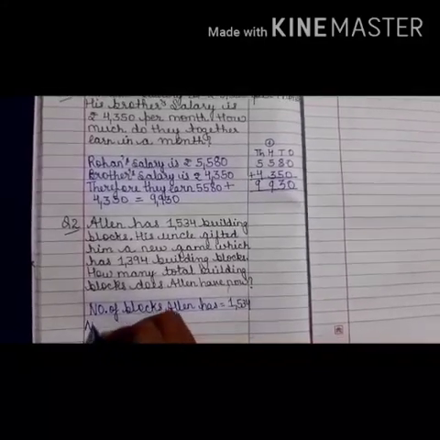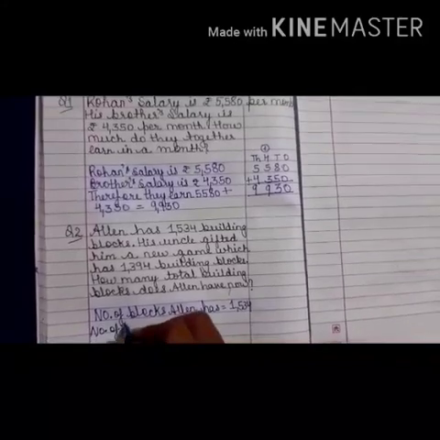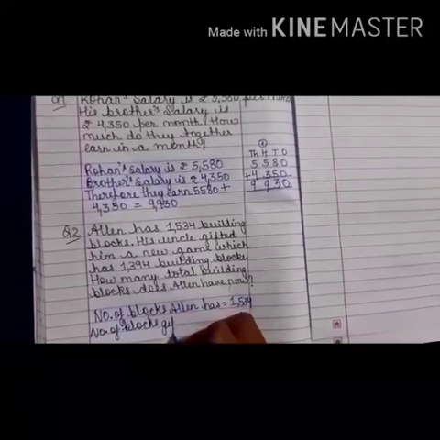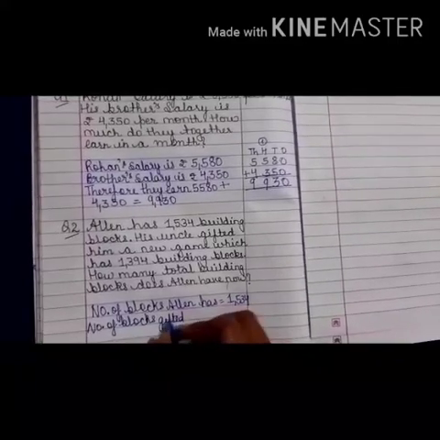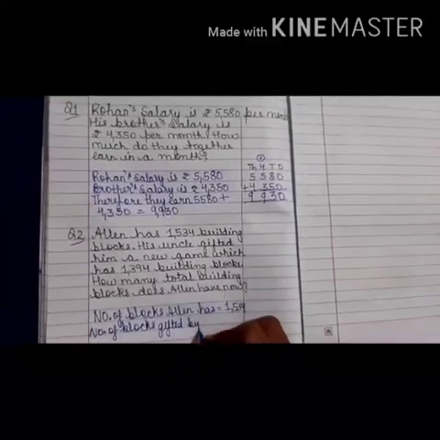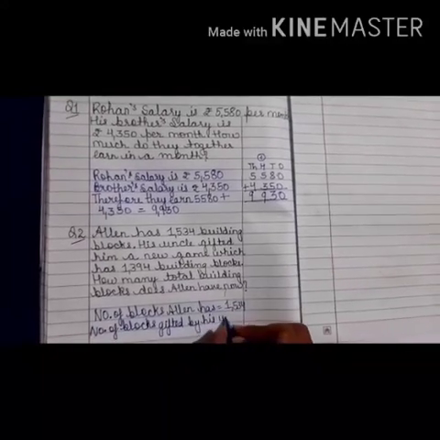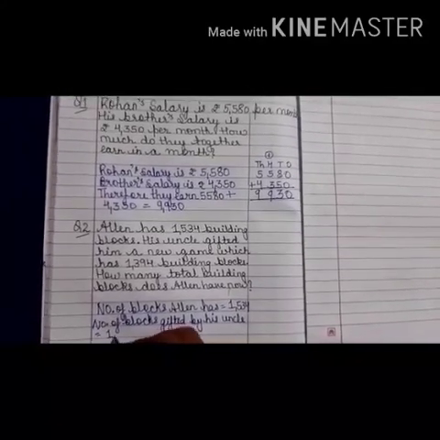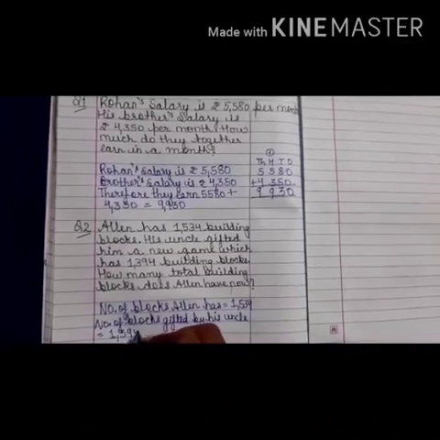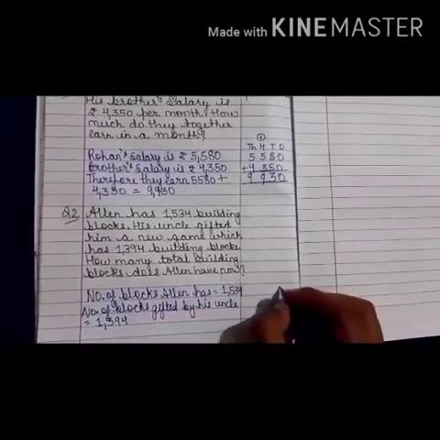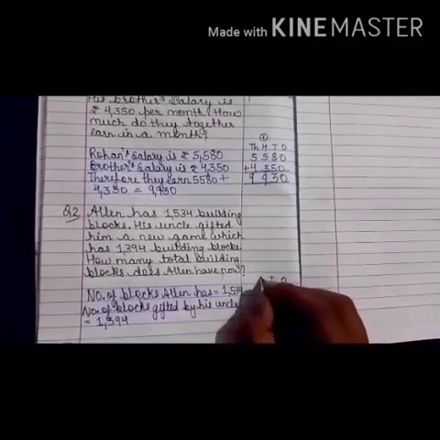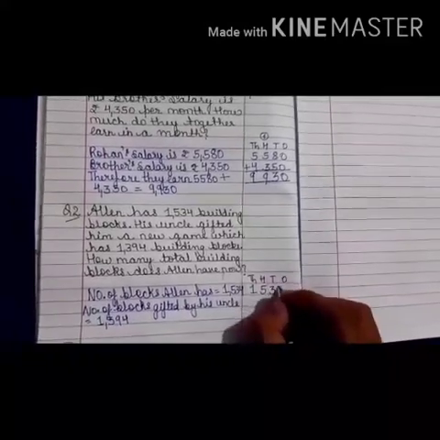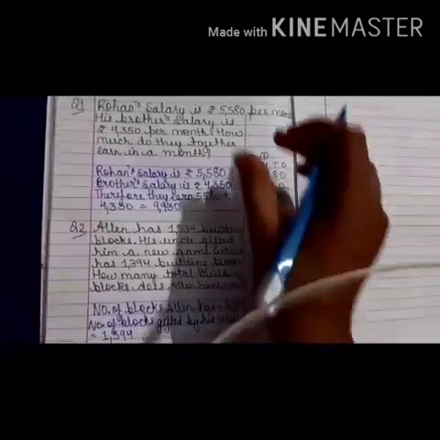Now number of blocks gifted by his uncle. So his uncle has gifted him 1394. So again we will add them: ones, tens, hundreds and thousands. You will make a rough column like this, okay?